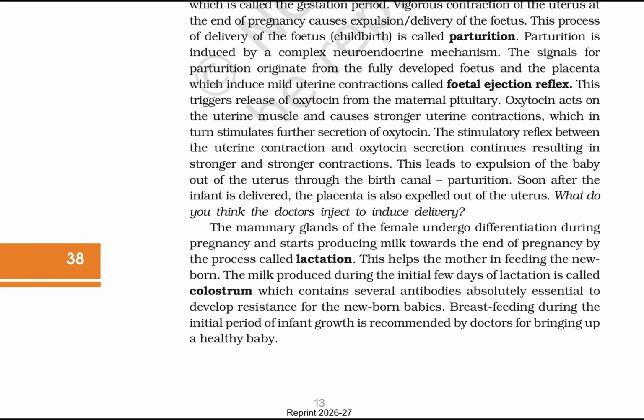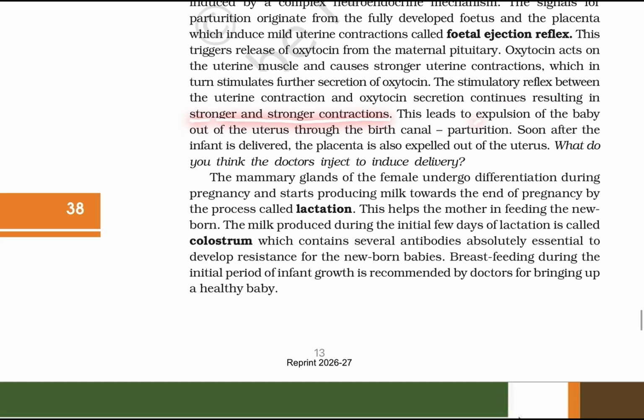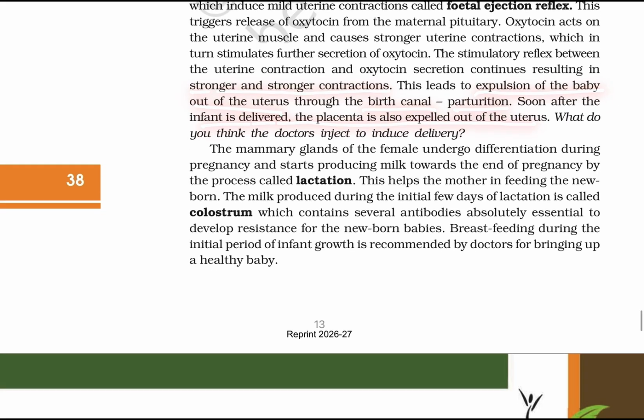This triggers the release of oxytocin from the maternal pituitary. Oxytocin acts on the uterine muscles and causes a strong uterine contraction, which stimulates further secretion of oxytocin. This stimulatory reflex between the uterine contractions and oxytocin continues, resulting in stronger and stronger contractions. This leads to expulsion of the baby out of the uterus through the birth canal. Soon after the infant is delivered, the placenta is expelled out of the uterus.